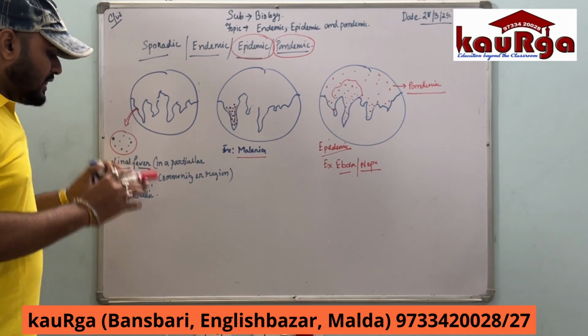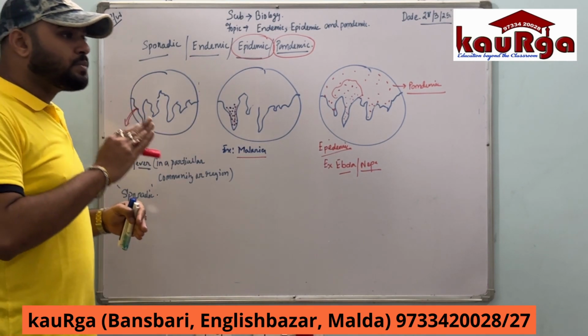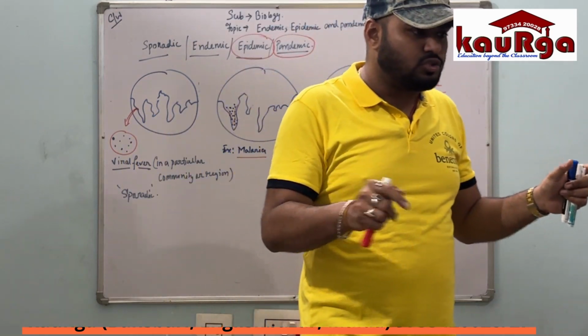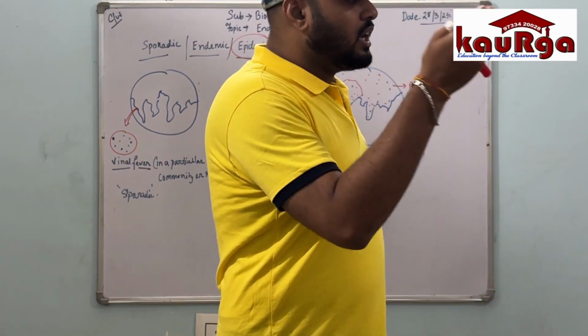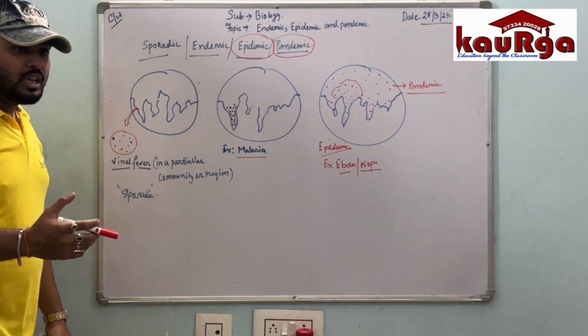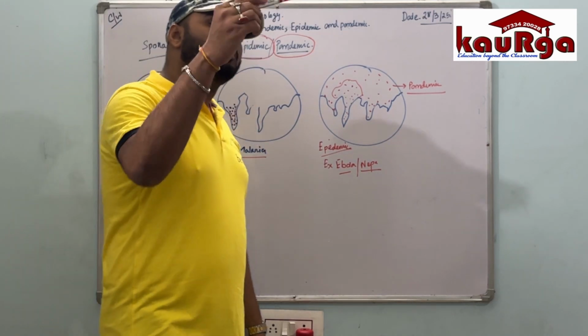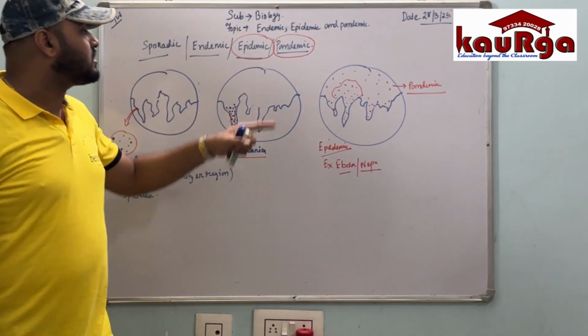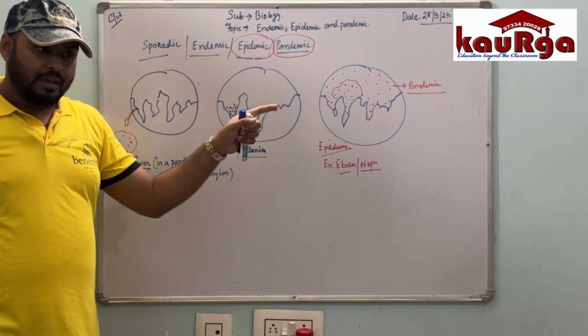Endemic. When this particular disease spreads through other parts of the country through different agents, suppose humans, any kind of vector, any kind of food, contaminating other people of the country excluding the boundary of the country, it is considered to be an epidemic.